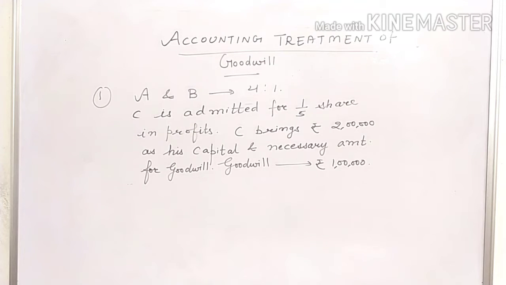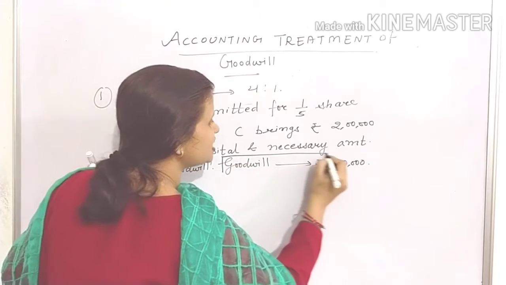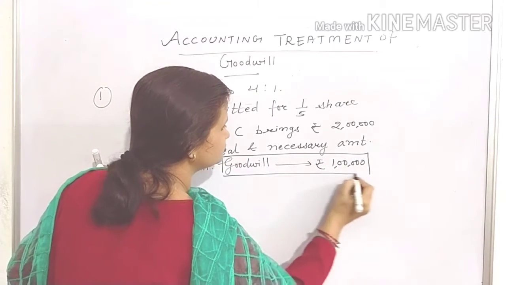Read the question. C is admitted for how much profit? 1/5 share. And how much capital is he bringing? He is bringing capital of rupees 2 lakh with the necessary amount for goodwill. So how much amount will he bring as compensation for goodwill?